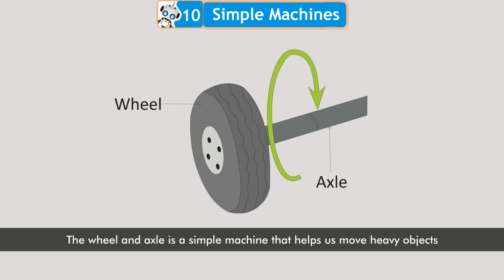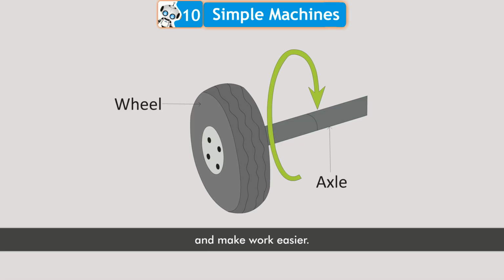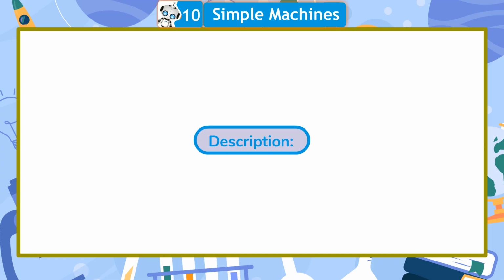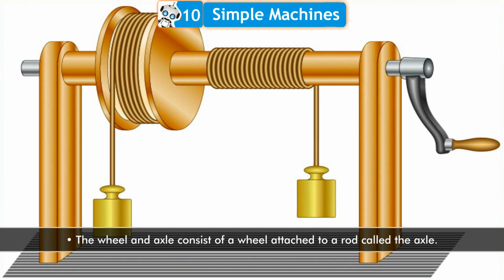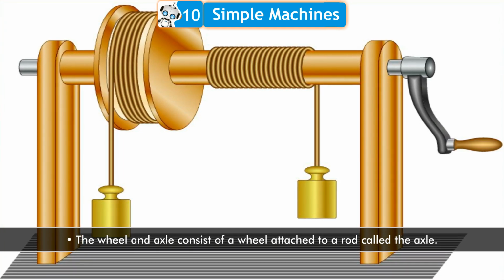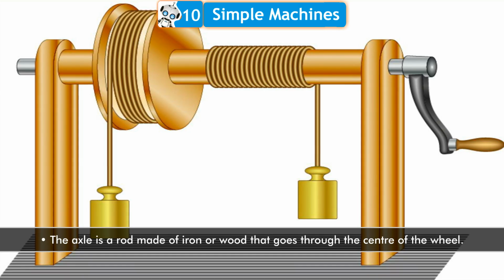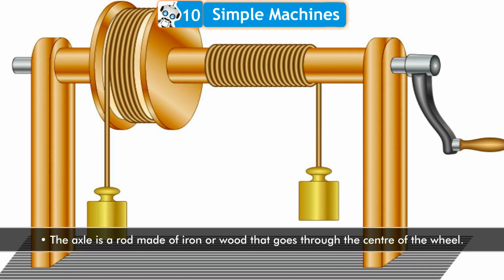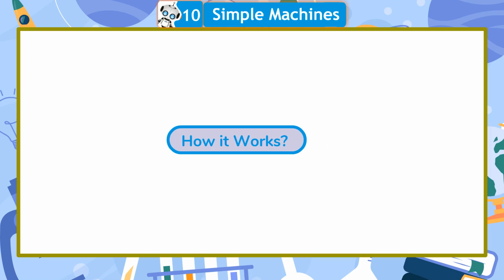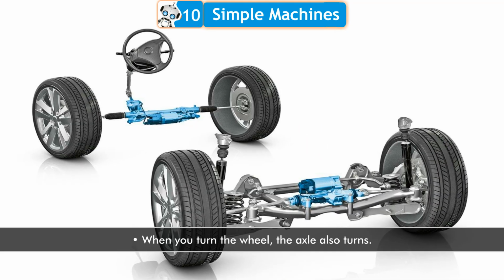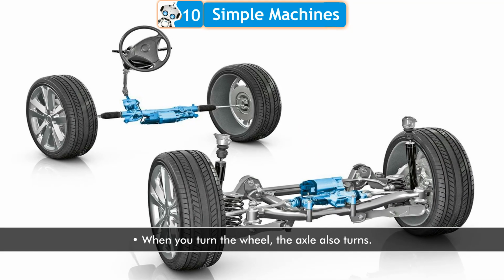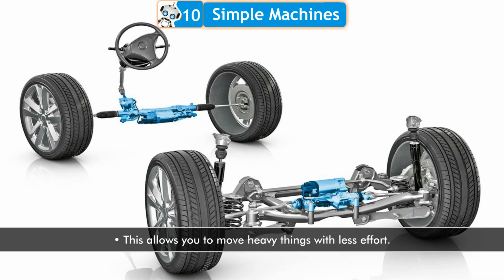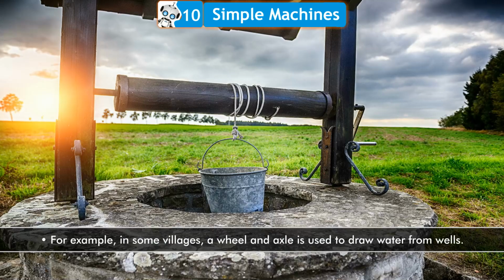Wheel and axle. The wheel and axle is a simple machine that helps us move heavy objects and make work easier. Description: the wheel and axle consist of a wheel attached to a rod called the axle. The axle is a rod made of iron or wood that goes through the center of the wheel. How it works: when you turn the wheel, the axle also turns. This allows you to move heavy things with less effort.